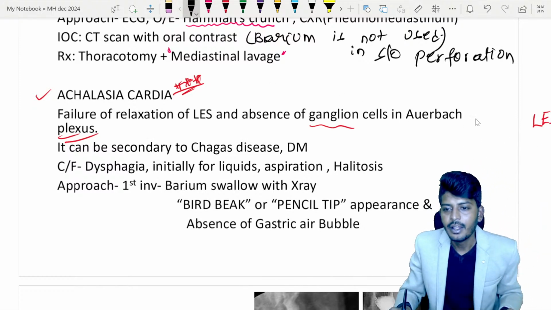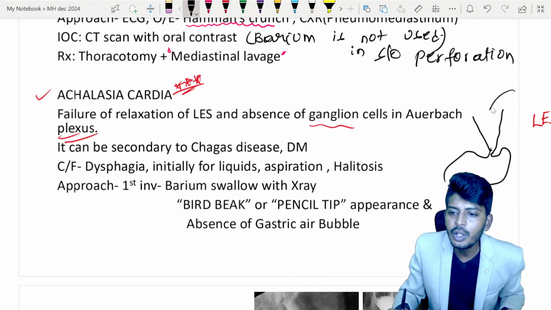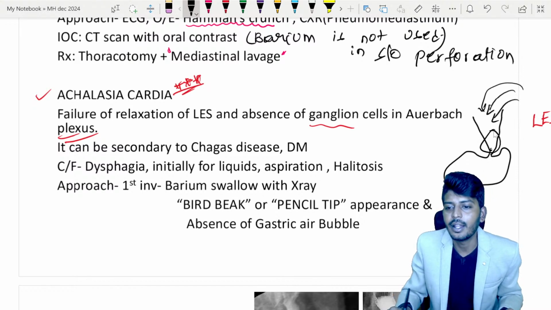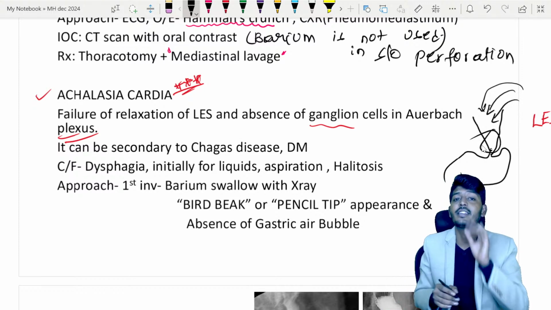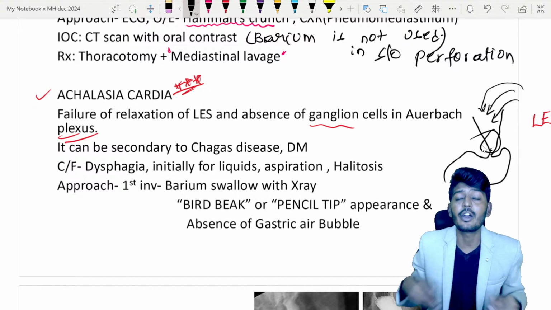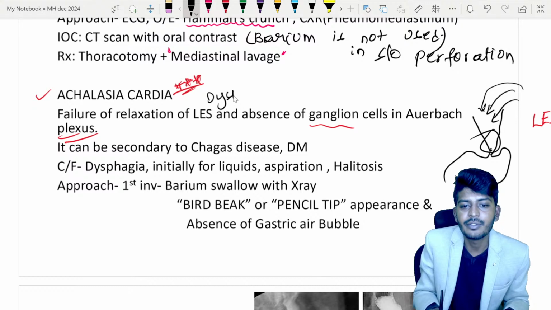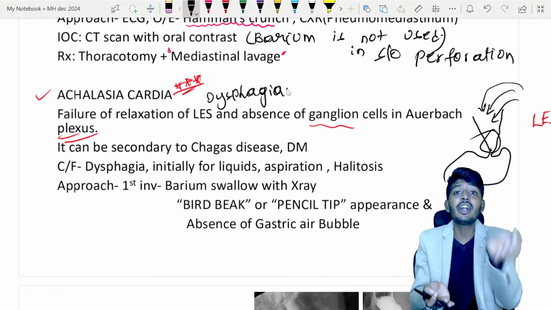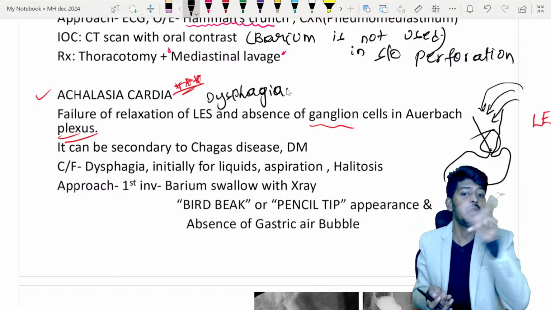Now what happens? Let's see. The esophagus is closed like this, and the stomach is there. Whatever food you eat will come and get stuck at the lower esophageal sphincter. Once they start to get stuck, there is a problem. They will develop difficulty in swallowing, so they will have dysphagia. Now the question comes: dysphagia to liquid or to solid? Means he's not able to eat whether solid food or liquid food.